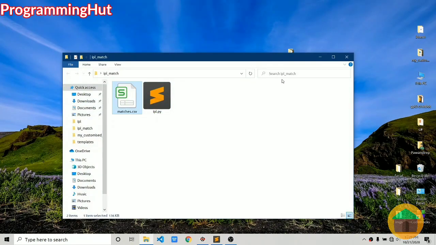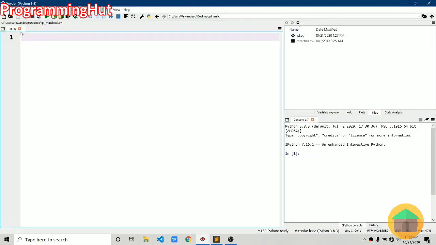The dataset which we are going to use is matches.csv. You can find the link in the description below to download this dataset, and that should be a zip file. Once you extract that, you should get matches.csv along with one more CSV file, but the file which we are going to use is matches.csv. So let's start. I'm going to use Spyder for this. You can use whatever you want.